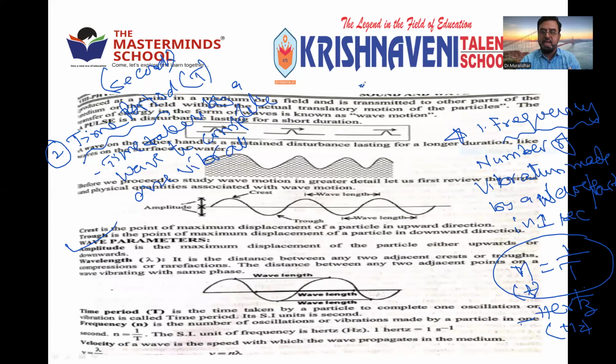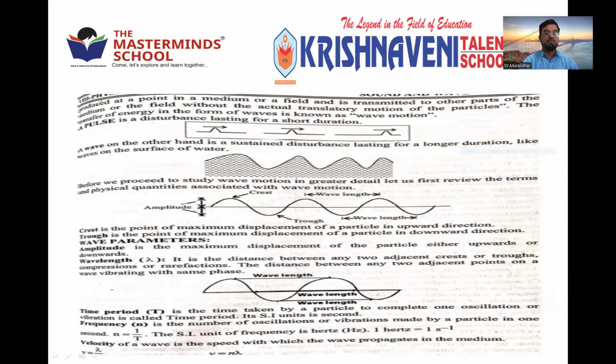Time period will give us day, time period will give us year also, so it depends on that. Frequency and time period are related. Reciprocal of time period is nothing but frequency. So frequency is the number of vibrations made by a particle or a wave in 1 second, and how much time it takes to complete one vibration is called time period. All are wave parameters. When discussing waves, we will come across all these properties. Next we will come across is wavelength.